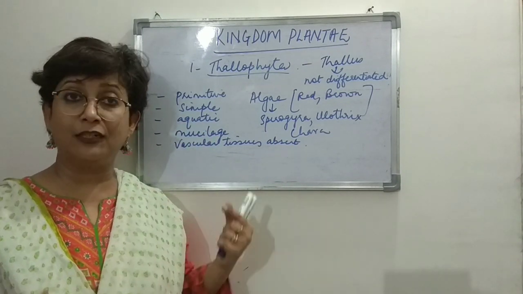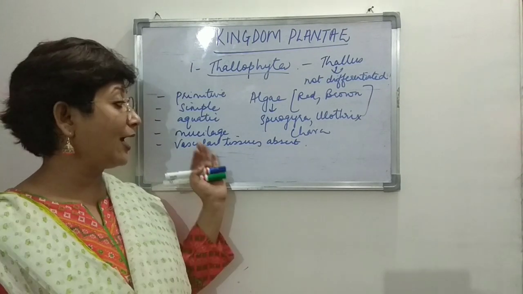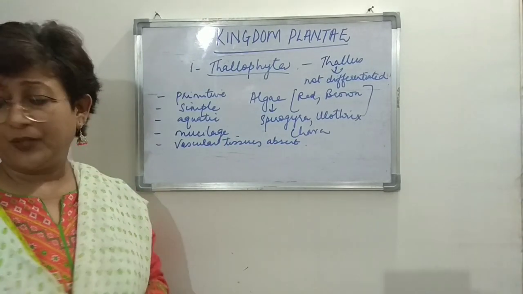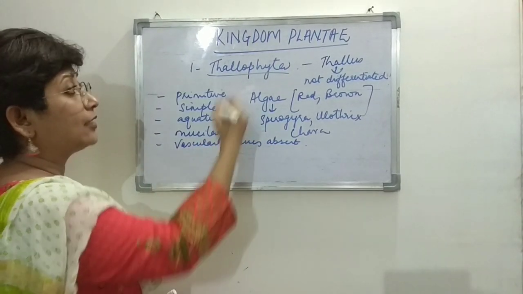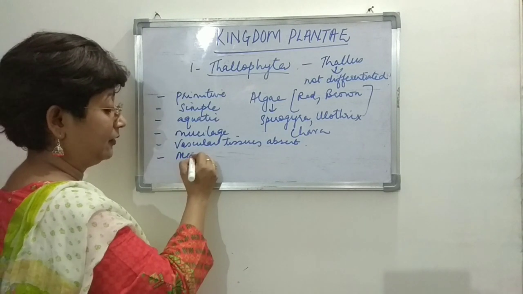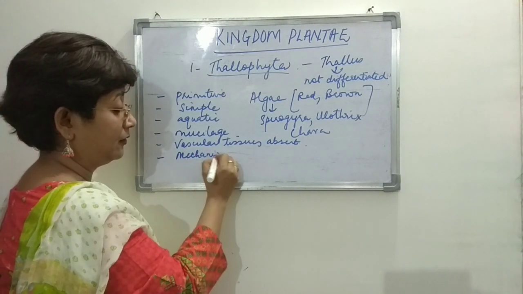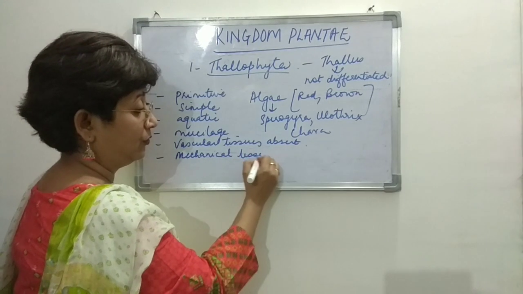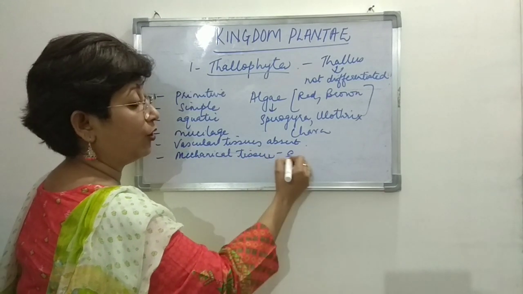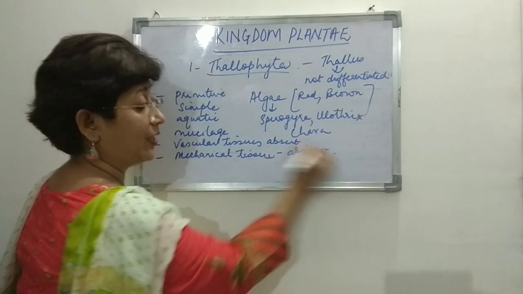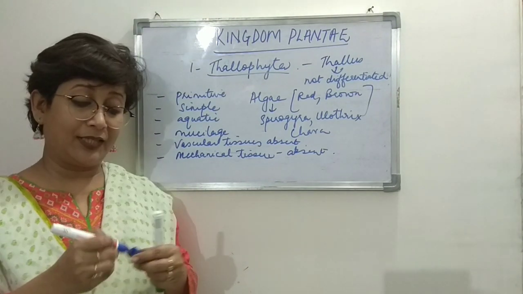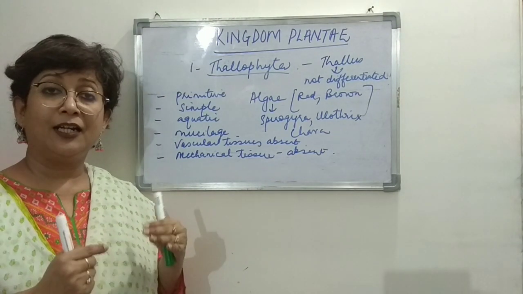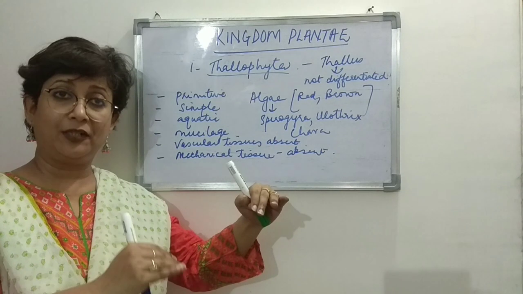All these are mechanical tissues, and all these are absent in algae, in thallophytes. So mechanical tissues are also absent. Now what happens is that the algae float on the surface of water.